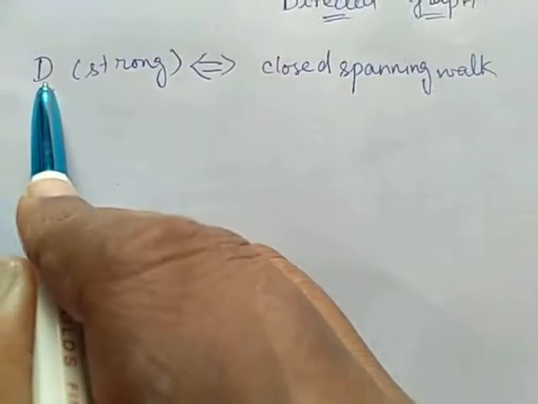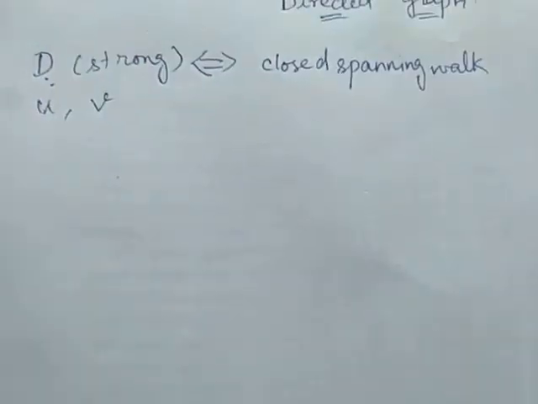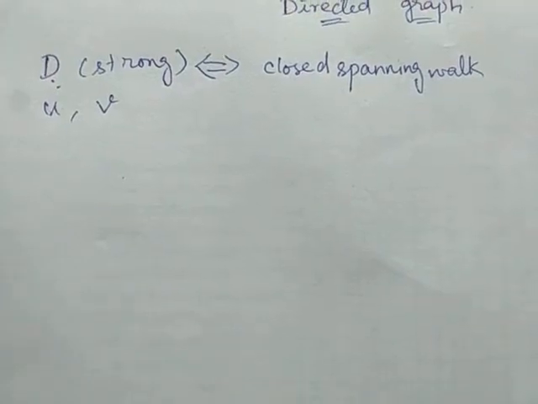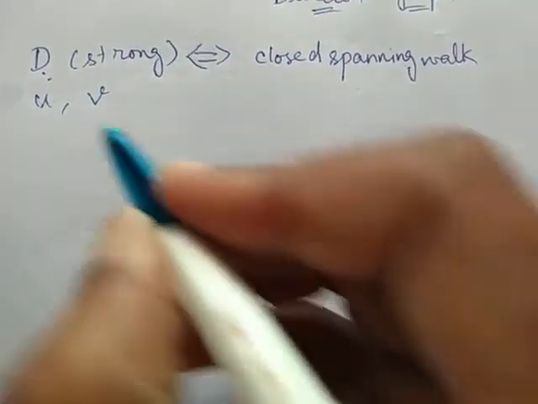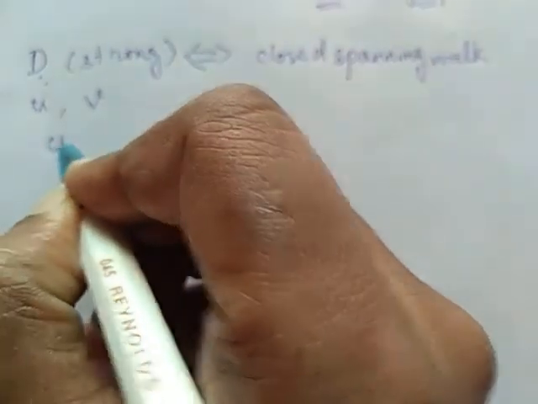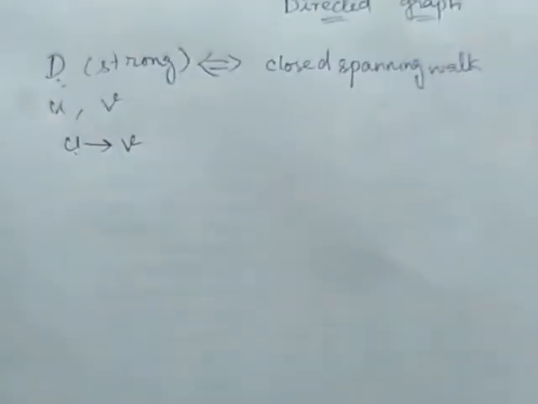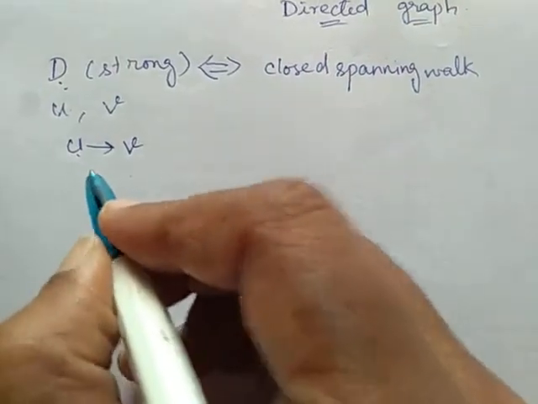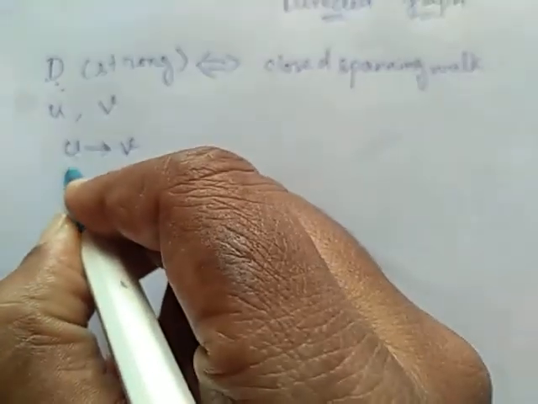In a graph D, I am considering any two vertices U and V. If it is strongly connected, then there exists a directed walk from U to V, and also a directed walk from V to U.